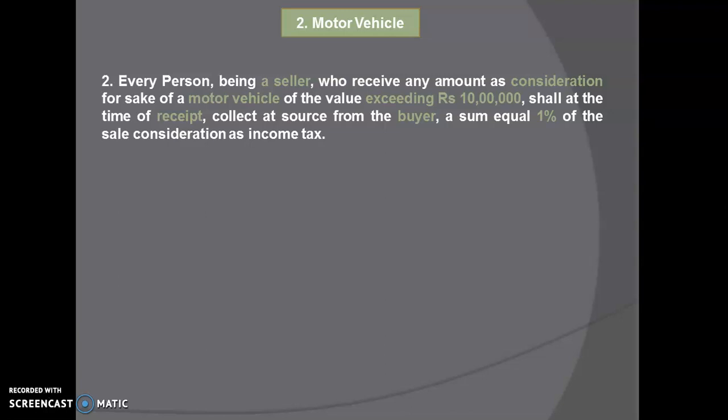At the amount exceeding rupees 10 lakh. So if the value of any motor vehicle exceeds rupees 10 lakh, then at the time of receipt, whenever that payment is done, the tax will be collected from the buyer. Who will collect the tax? The seller is going to collect the tax. How much? 1%.